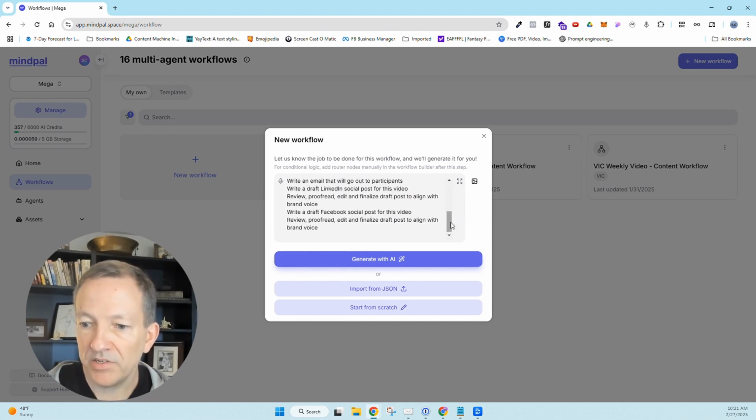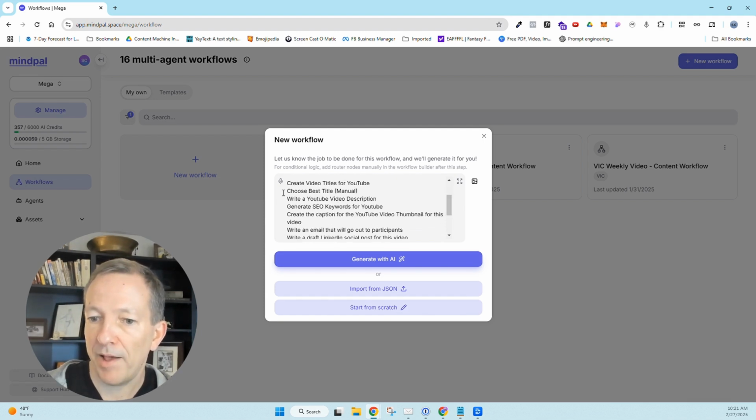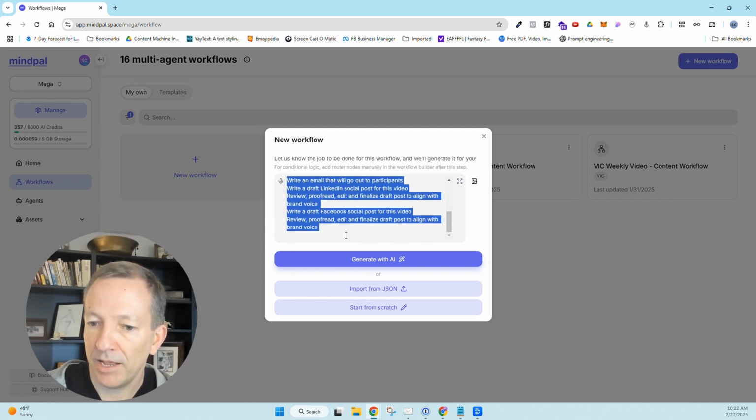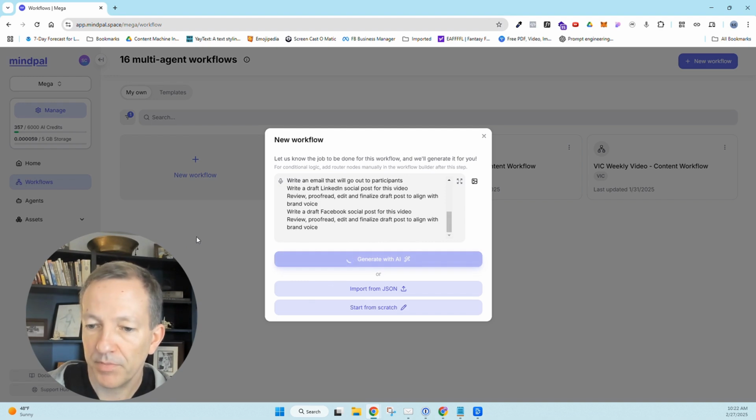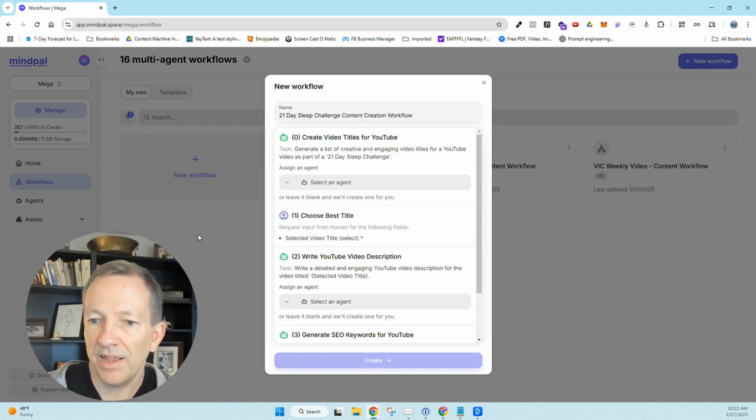Okay, so what I've got here is basically a quick introduction of the project. I don't know how much MindPal needs to know about the project, but it does need to know about all of the things that I'm going to do. So there's a lot of different steps in this workflow, and let's see how it goes. One thing I did not tell MindPal is that I'm going to drop in a transcript. We'll see how well I can correct that. The transcript is the first step in the entire process.